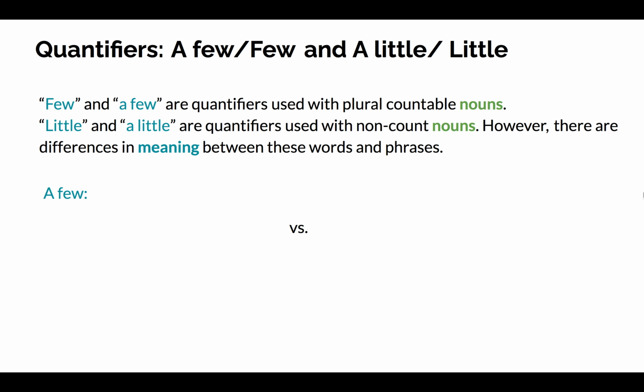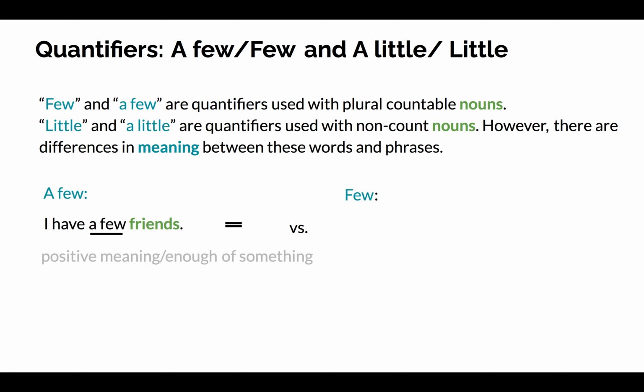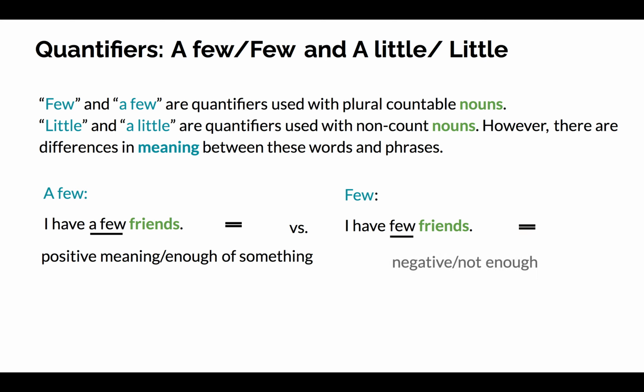A few versus few. I have a few friends. When you use a few before friends, this gives it a positive meaning, or it means that you have enough of something. Versus if you say, I have few friends, it is a more negative meaning, or means that you do not have enough.